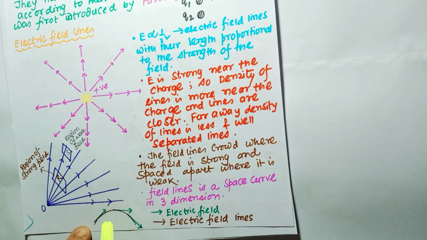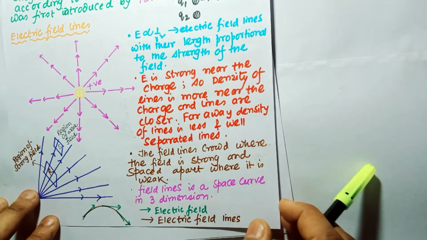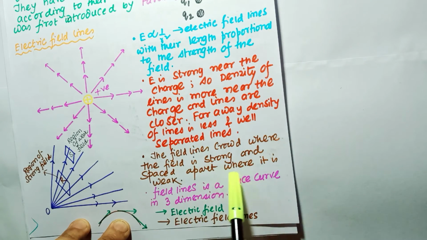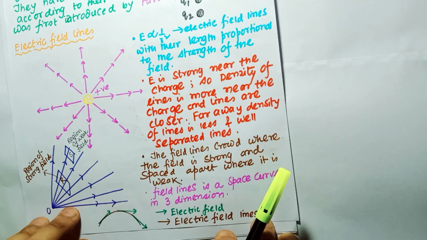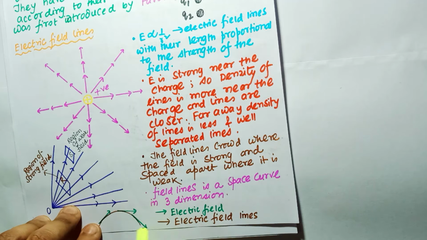Also, you can see that I have drawn curved lines, which are the electric field lines, and at any point of this curve, if we draw a tangent, it indicates the direction of the electric field. The field lines crowd where the electric field is strong and are spaced apart where it is weak. So the electric field line is a curve in such a way that the tangent to it at each point is the direction of the electric field.